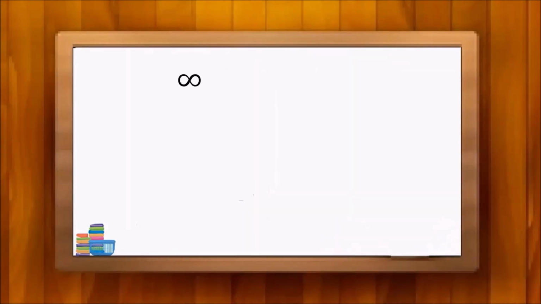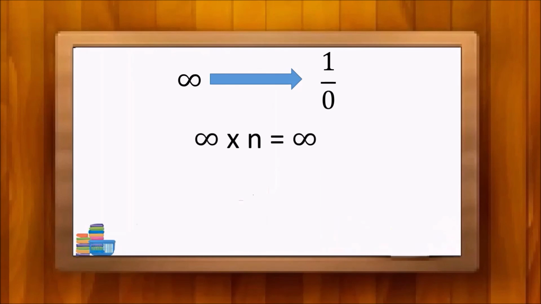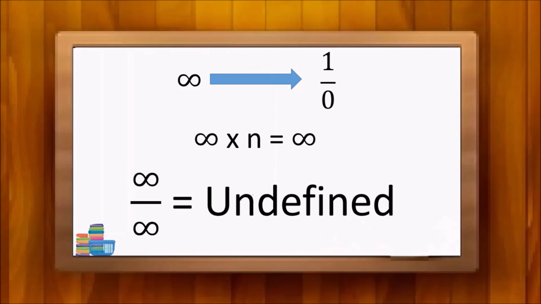We can explain the concept of infinity through this. It is also a very large number. It's getting closer to 1 over 0, gradually and eternally. Furthermore, it's accepted that when infinity is multiplied by any number, it also comes out as infinity. As well, like 1 over 0 and 0 over 0, infinity over infinity can't be defined. But if neither denominator nor numerator has been multiplied by any other factor, infinity over infinity also would be 1.